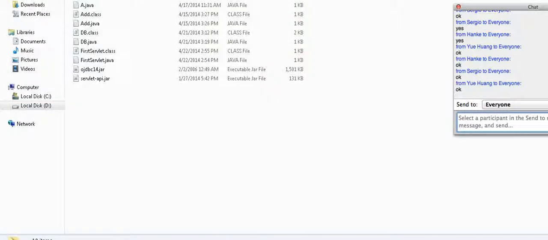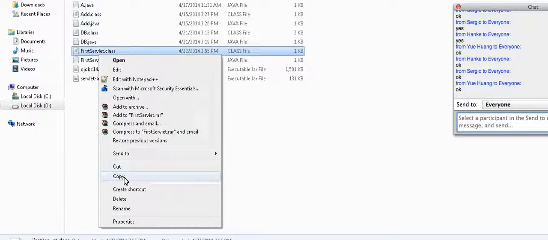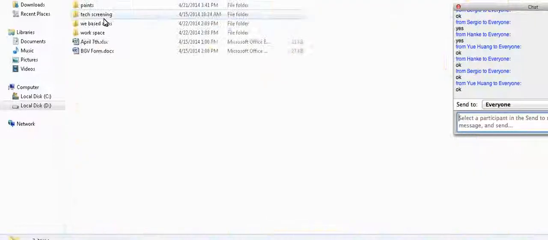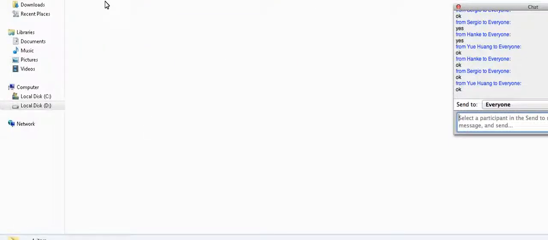Yes. Now let me copy this .class file. Where is the .class file? See here. Copy. I have created a project, right, in this Windows application. I'm pasting it in the classes folder. Okay, now we have compiled the servlet and pasted it into the classes folder.